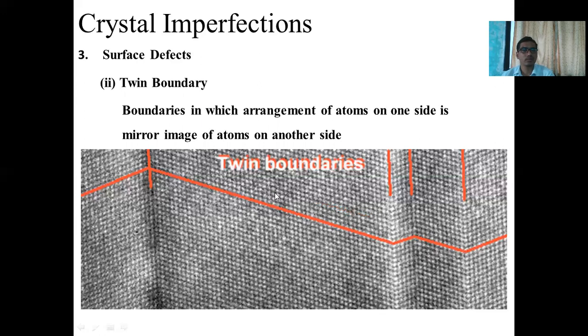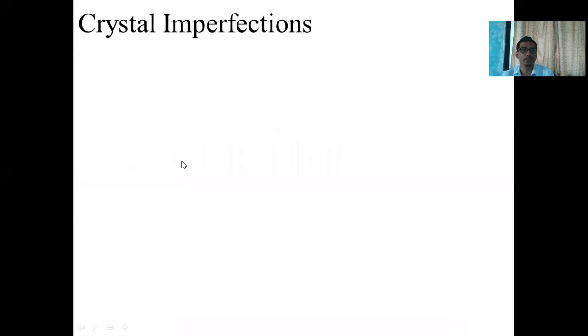So here this region shows the twin boundary defect. This is also another example of a twin boundary defect. The boundaries in which the arrangement of atoms on one side is a mirror image of atoms on the other side. So this type of defect is a twin boundary defect.